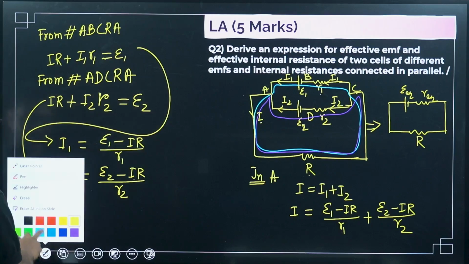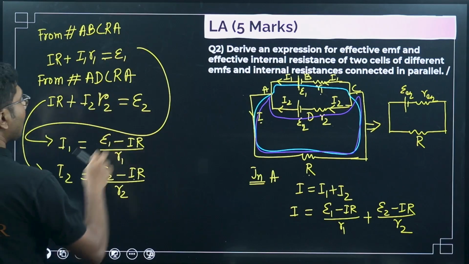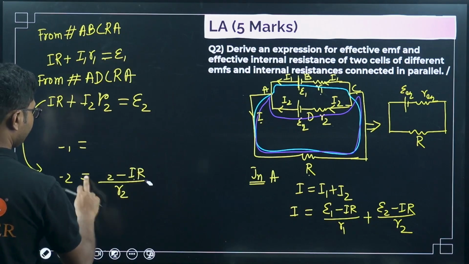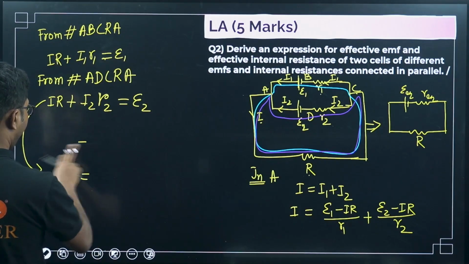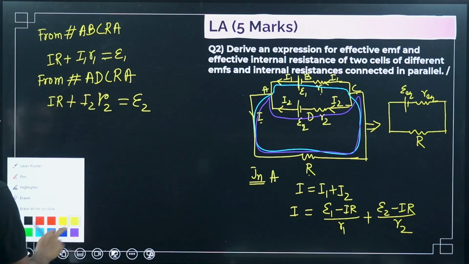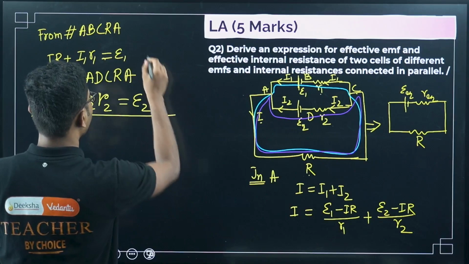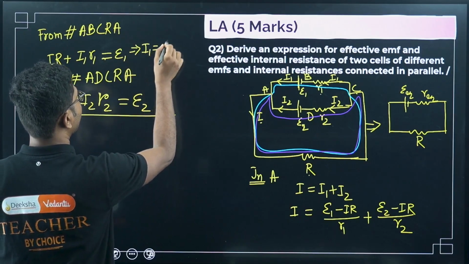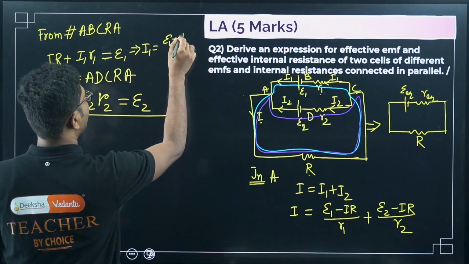Unfortunately, I am running out of space, so what I will do, I will keep these values here and remove this. Okay, I will write the values here. I1 equals epsilon 1 minus I1 R1.